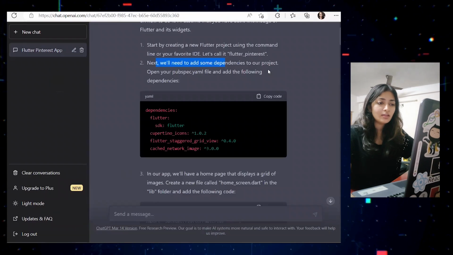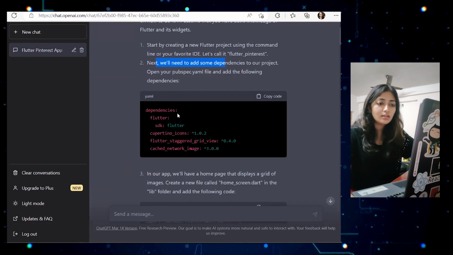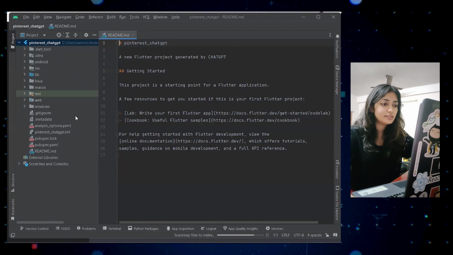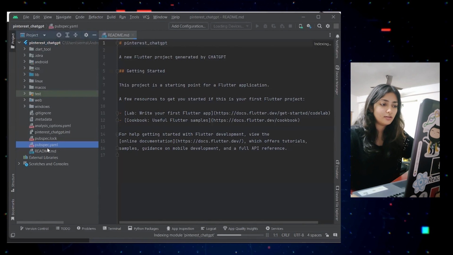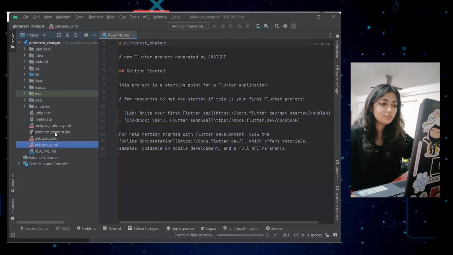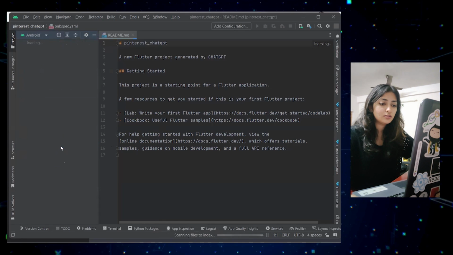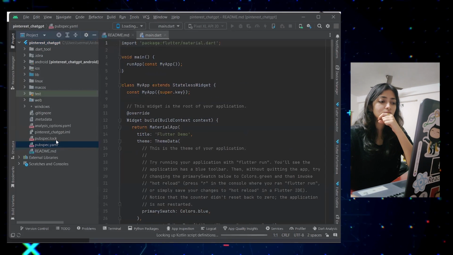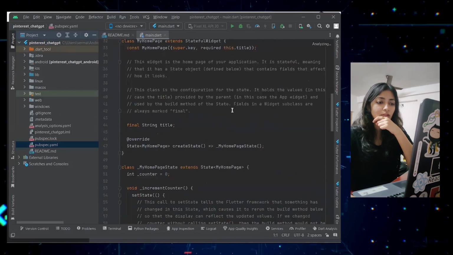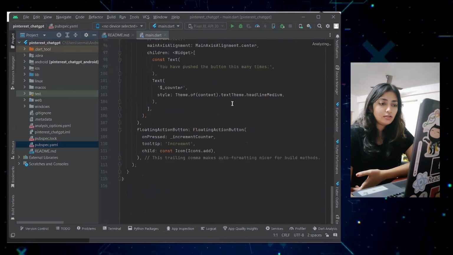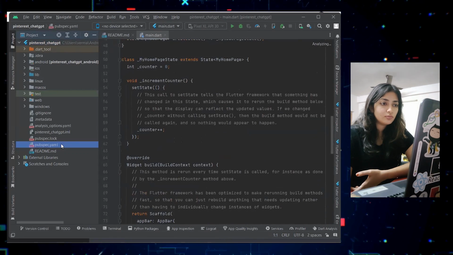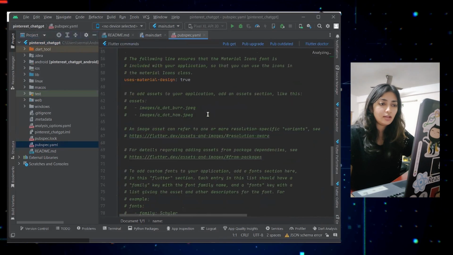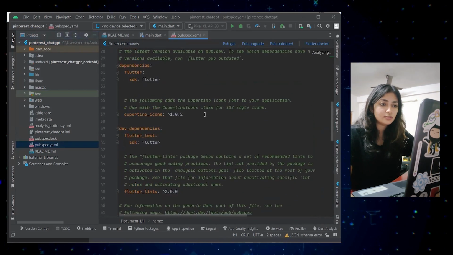So let's check. Now dependencies, okay, I like this. Dependencies are in our pubspec.yaml file. So let's see. Here is the pubspec YAML file. So we are in the pubspec YAML file and let's check where the dependencies are.